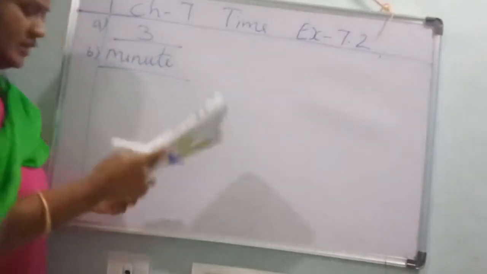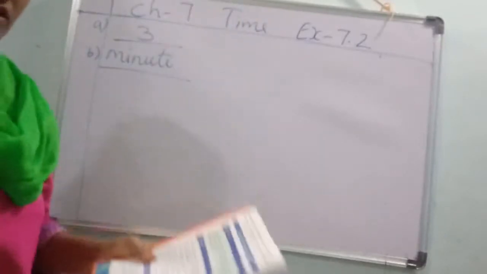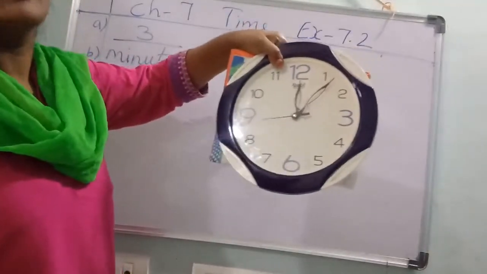Next, the dash hand is the shortest hand on the clock. See in this clock, the shortest hand, what do we call it? Hour hand.